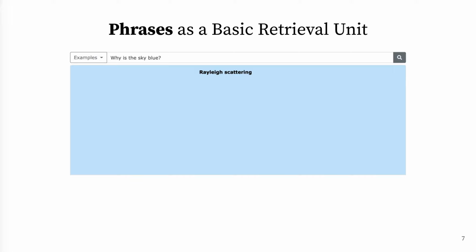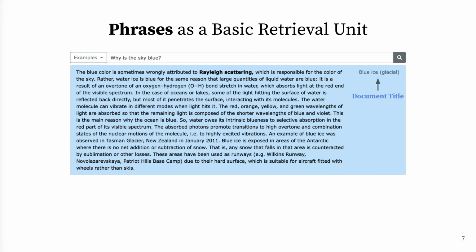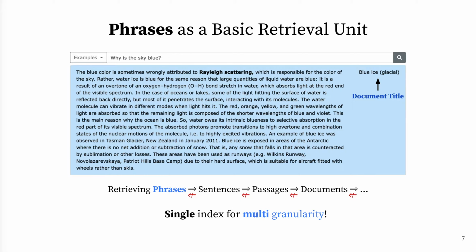But for a question like this, we might want to retrieve a full sentence that describes the reason behind it. Luckily, in phrase retrieval, once we locate the phrase, we can actually retrieve its sentence, passage, or even the document that contains this phrase. This means that retrieving phrases entails retrieving any larger granularity retrieval units, while the opposite direction doesn't really hold. And this enables us to have a single index for multi-granularity retrieval.